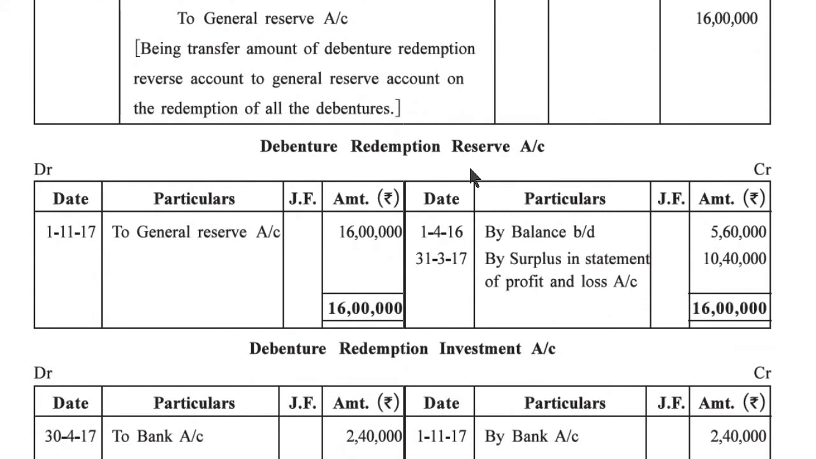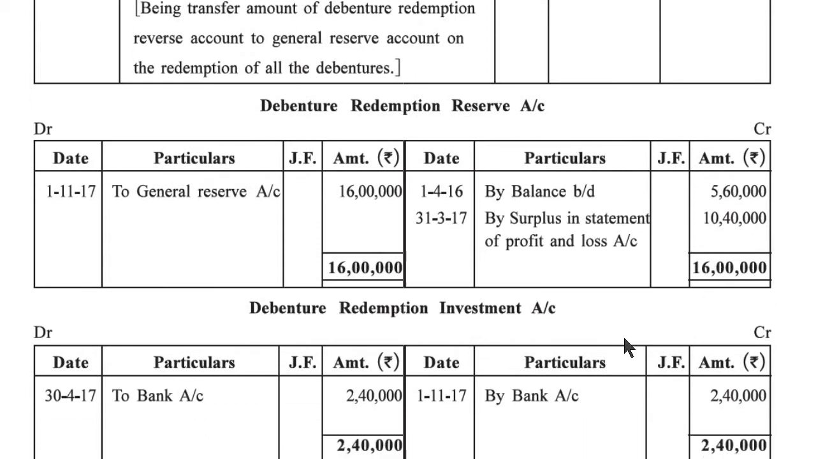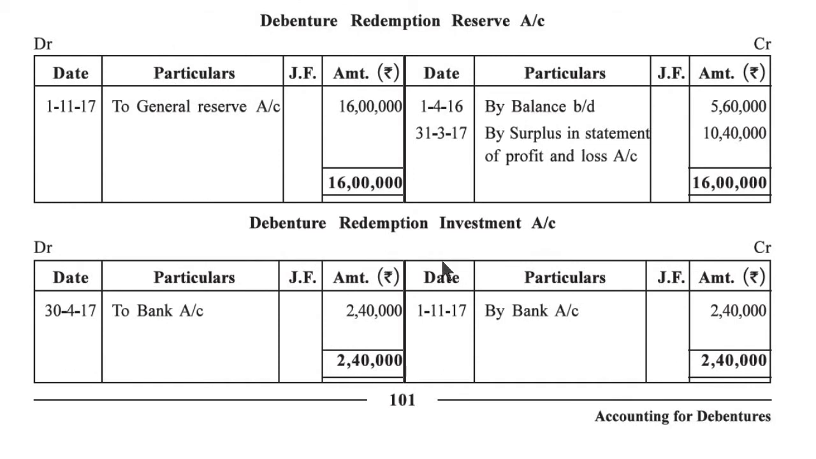Debenture redemption reserve account. General reserve account 16 lakh. 1/11/2017, debit side to general reserve account 16 lakh, credit side by balance brought down on 1st April 2016 5,60,000 and 31st March 2017 by surplus in statement of profit and loss account 10,40,000. So total 16 lakh. Debenture redemption investment account debit side to bank account 2,40,000 30 April 2017 and 1/11/2017 by bank account 2,40,000.